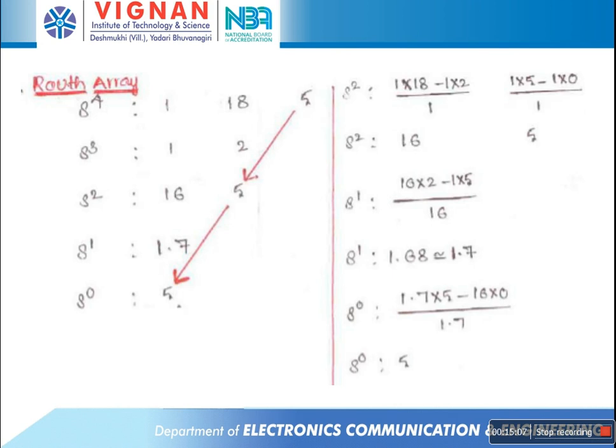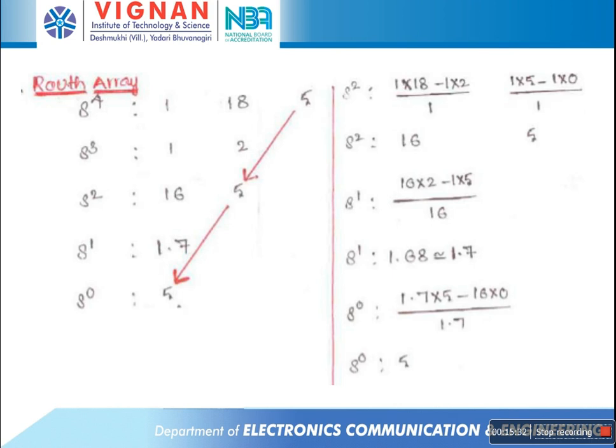How many roots are there? There are 4 roots, because the given characteristic equation is a fourth order characteristic equation. So the 4 roots are lying on the left half of the S plane. This is the procedure to find out stable and unstable systems for the normal row array.